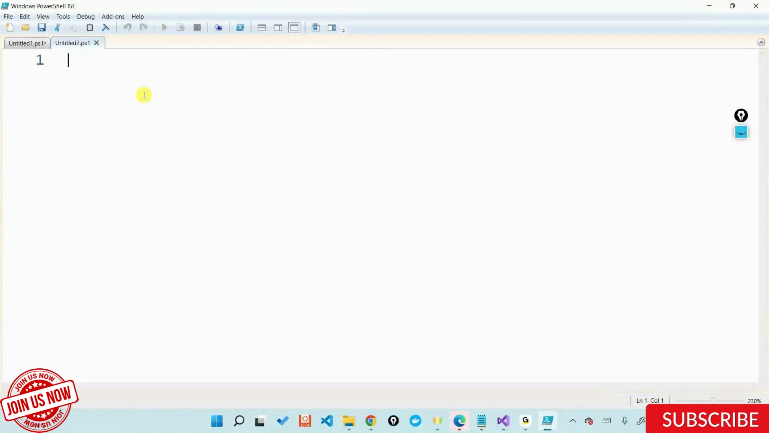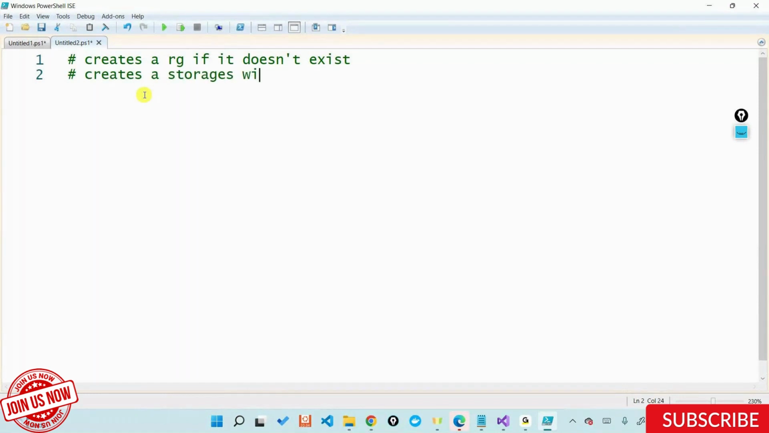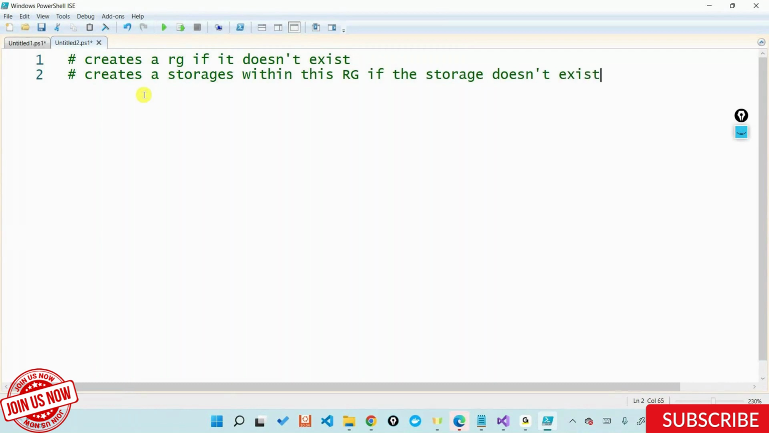Now I want to build an end-to-end script. Today I want to build an end-to-end script which creates a resource group if it doesn't exist, and also creates a storage account within this resource group if the storage account doesn't exist. So this is what I want to write as end-to-end scripting, to create my resource groups and storage accounts and so on.